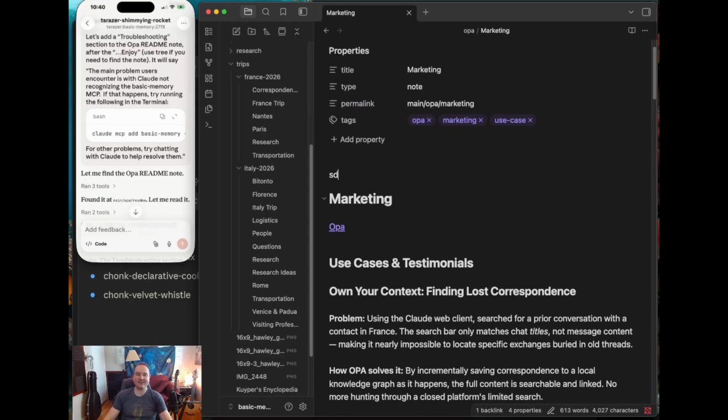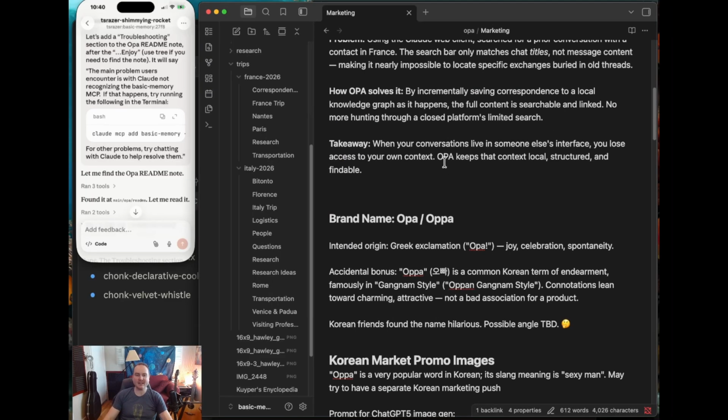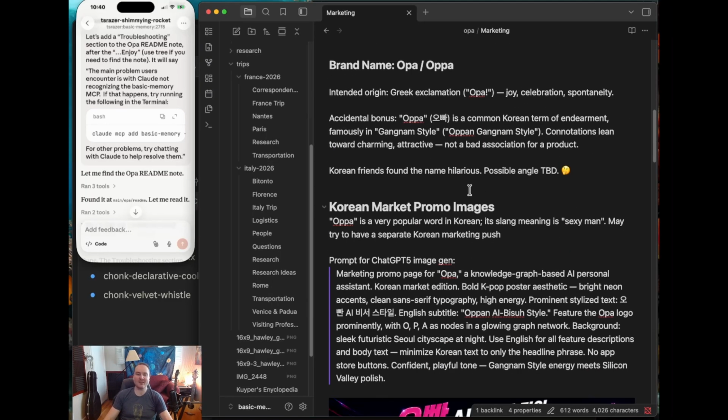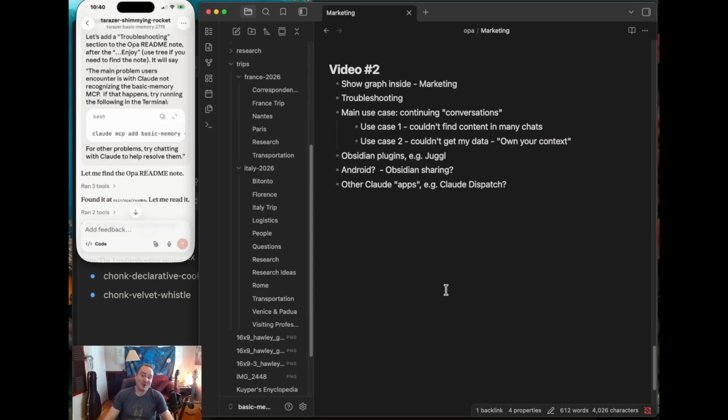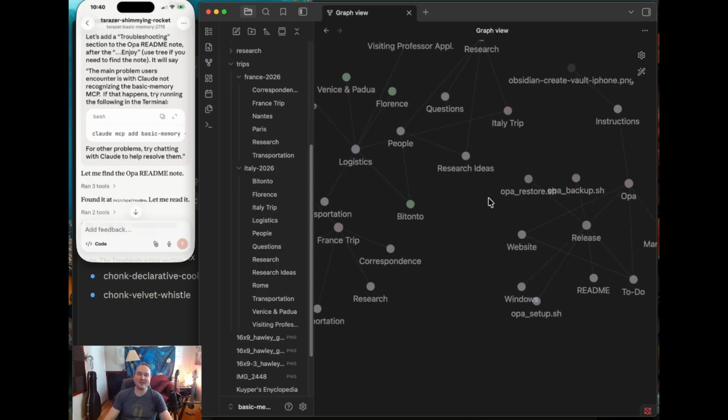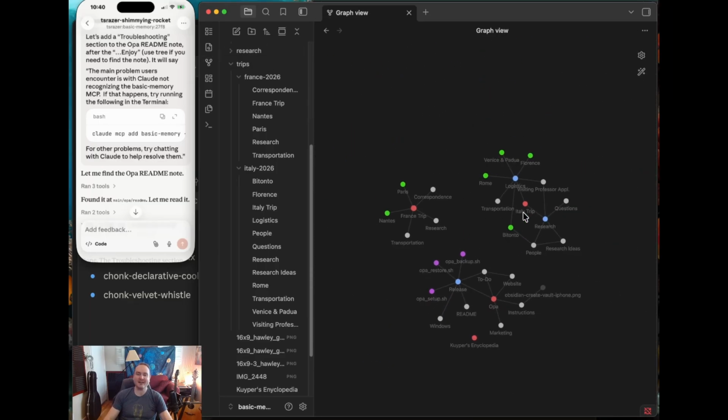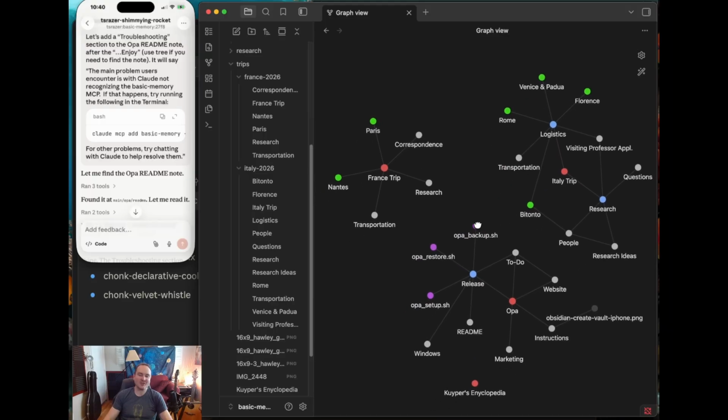I can edit this, Claude can edit it, Claude can read it, but a lot of times I just edit it myself. And yeah, it turns out that Opa has a funny meaning in Korean, so there's sort of this joke Korean presence for the app now. But yeah, this is just Markdown. And so every single one of these files that you see me looking at, they're all just editable.